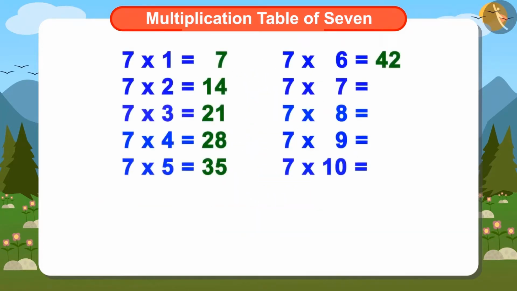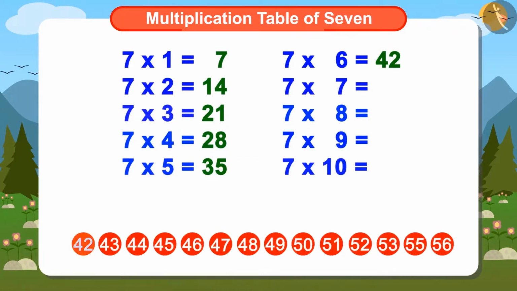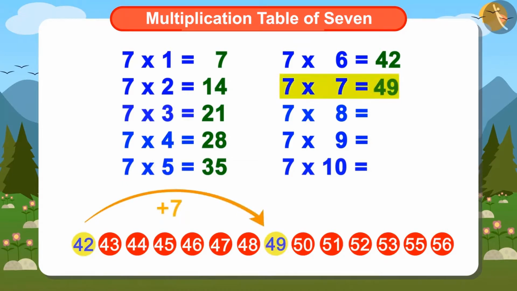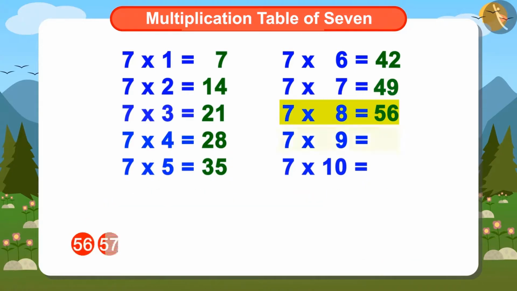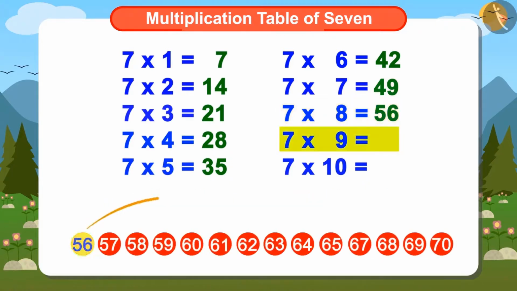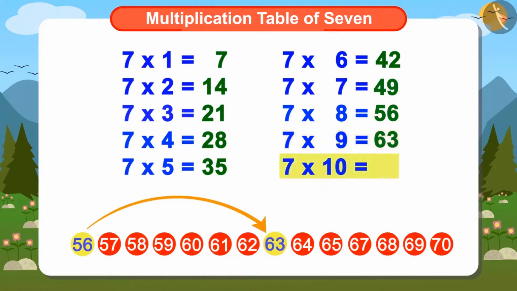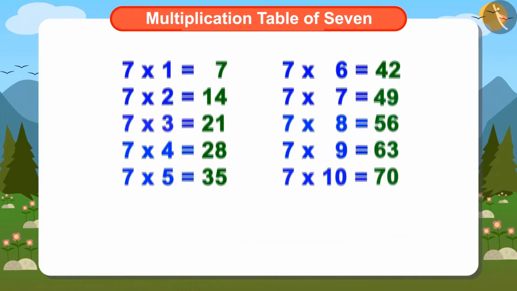No problem. We will find the complete multiplication table of 7 using the old method of number line, in which we see that the 7th number after 42 is 49. 7 multiplied by 8 will be the 7th number after 49, that is 56. 7 multiplied by 9 will be the 7th number after 56, that is 63. And to know 7 multiplied by 10, we will find the 7th number after 63, which is 70. Now, you have written the complete table of 7.